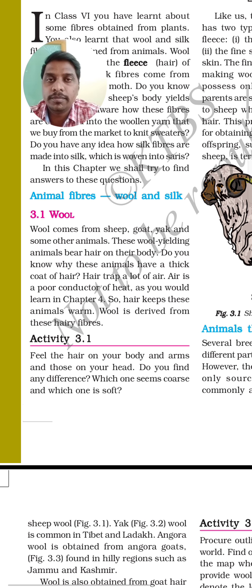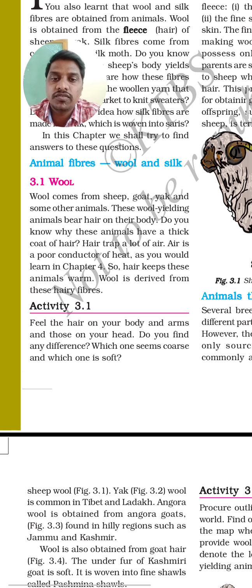Okay, do you know why these animals have a thick coat of hair? Hair traps a lot of air, cool air that will be trapped. Air is a poor conductor of heat, as you will learn in chapter 4. So hair keeps these animals warm. So hair will protect the animals from the cold. Wool is derived from these hairy fibres. So that's why wool is extracted from these hairy fibres.